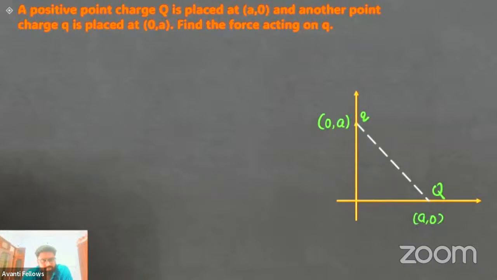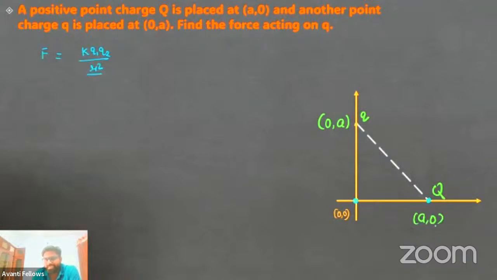So make sure the vector form is clear to you. Okay, so look here. This is the point, also termed as origin. Let me change the color here. So this is origin (0, 0). This is Q, capital Q. Now this is very simple. You can find out what the force is. Force is K Q1 Q2 upon R square, where R is the distance between two charges.